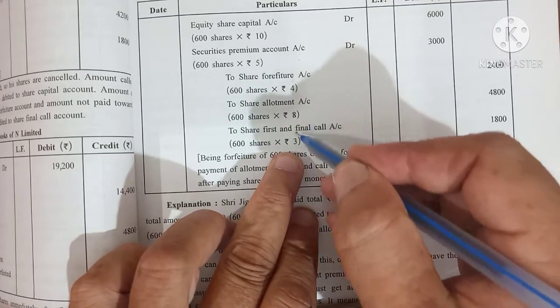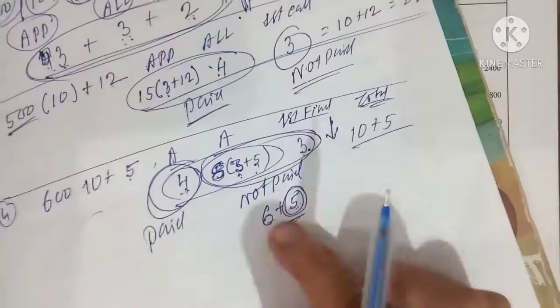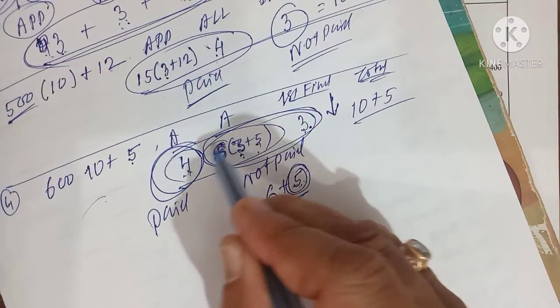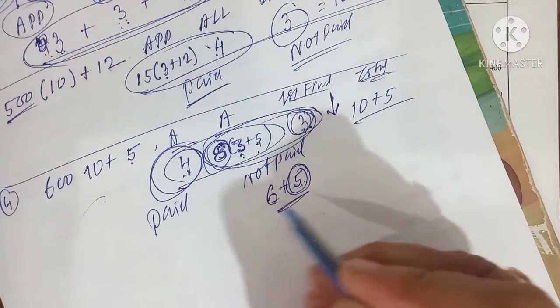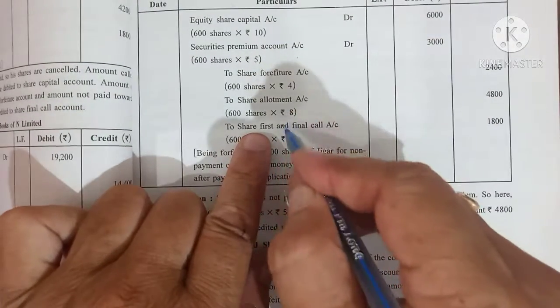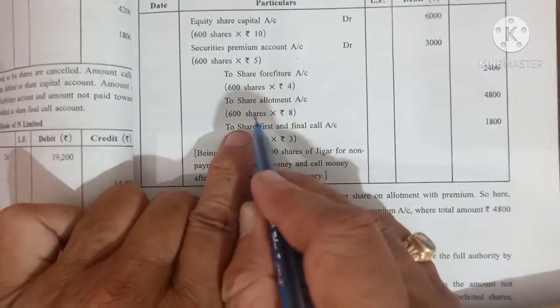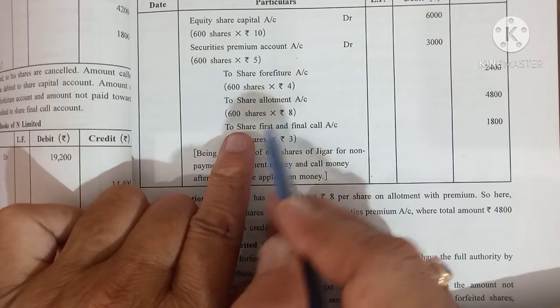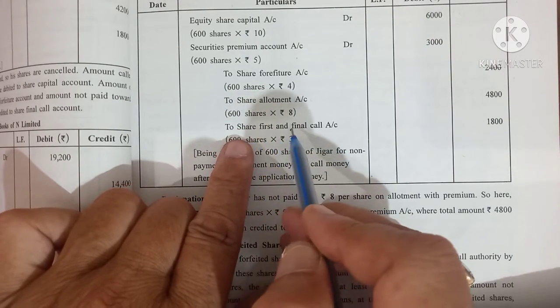So these two accounts come to 11 rupees. So you can write them together as calls in arrear, or write them separately: one is share allotment and another is share first and final call.